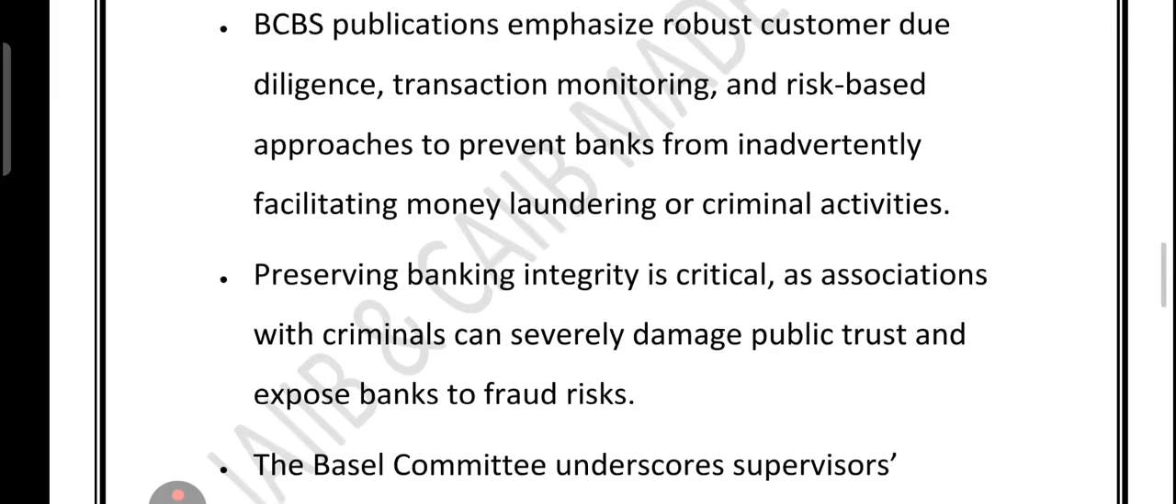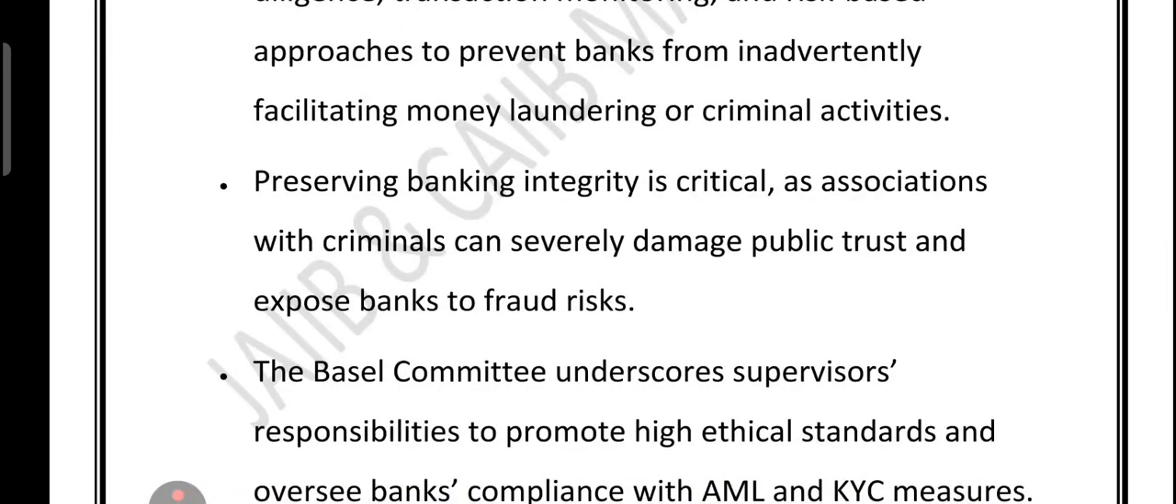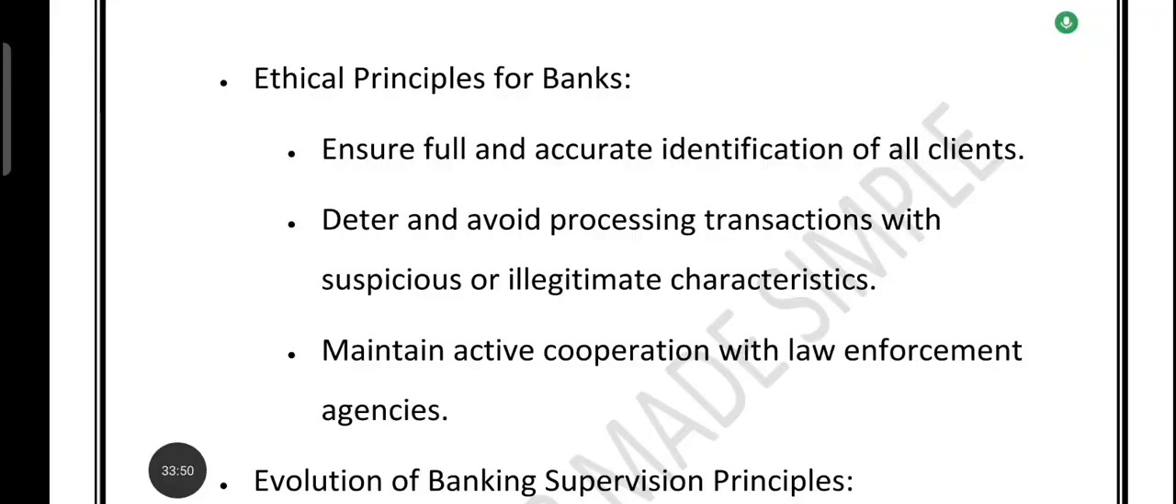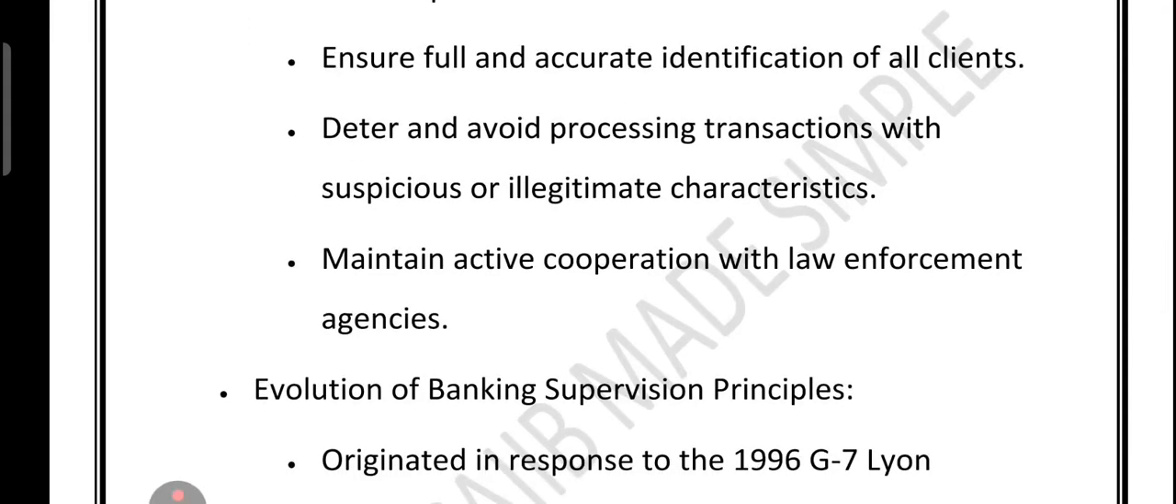It is so important because if a bank is linked, even by accident, to criminals, it can lose public trust overnight and face massive fraud risk. So when we talk about the BCBS, it is a global rule setter for safe banking. The main focus is strong AML and KYC practices. The goal is to stop banks from being used by criminals and to protect the public interest. When it comes to ethics in banking, the rules are simple but strict. First of all, banks must know exactly who their clients are. No guesswork, no shortcuts. Second, they must avoid processing any transaction that looks fishy or illegal. Third, they must work closely with law enforcement to stop financial crime.